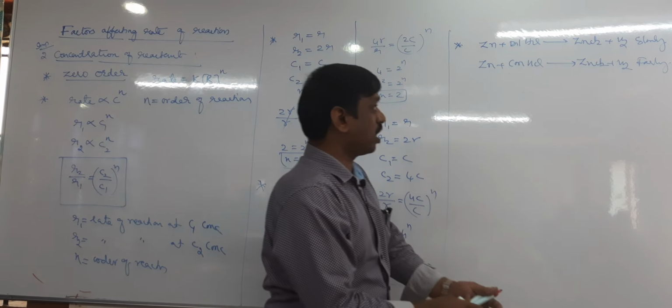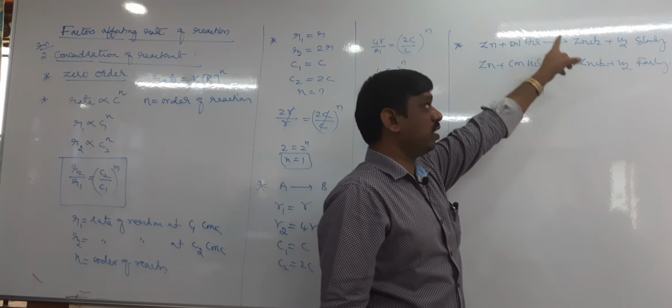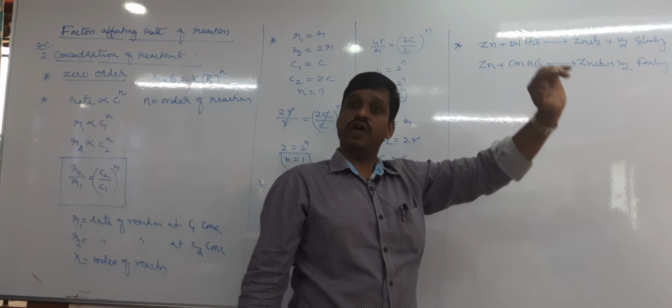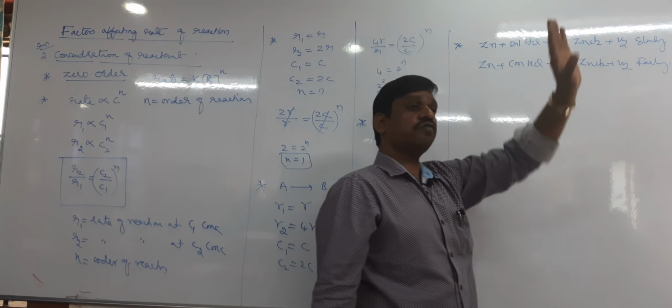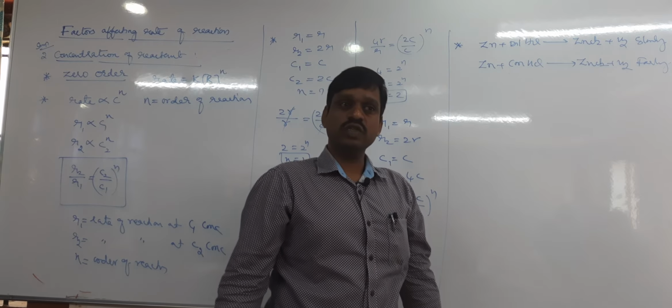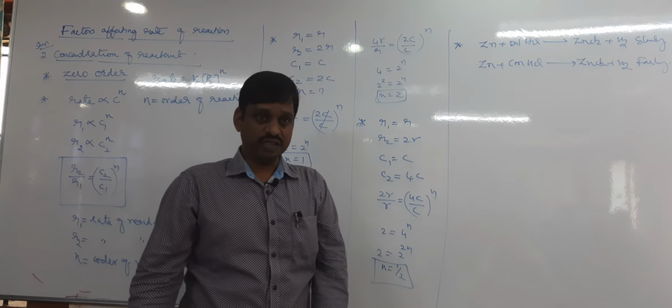The same can be seen with sulfuric acid: zinc with dilute sulfuric acid liberates hydrogen slowly, whereas with concentrated sulfuric acid it liberates hydrogen fast.